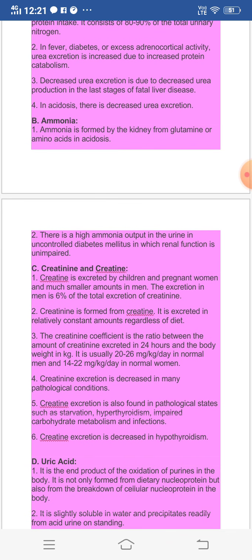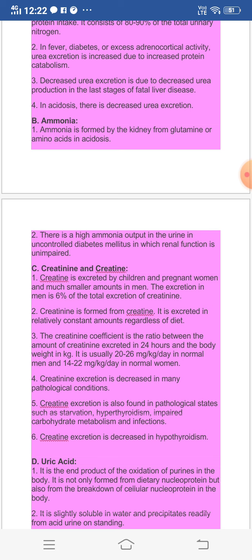Then third is creatinine and creatine. These are again normal constituents of the urine. Creatine is excreted by children and pregnant women, and much smaller amounts are excreted in the case of men. The excretion in men is 6% of the total excretion of creatinine. So creatine is excreted in large amounts by small children and pregnant women, whereas very little creatine is excreted through the urine, about 6%, in the case of males.